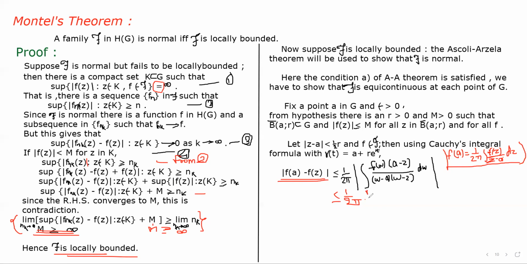Then we again have mod of z minus a less than 1 by 2 R, so we put R upon 2 and R upon 2 for w minus a and w minus z.